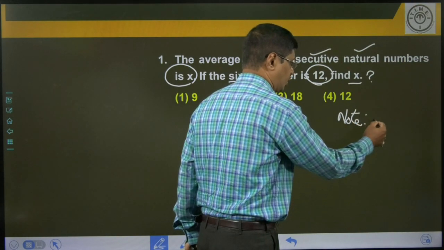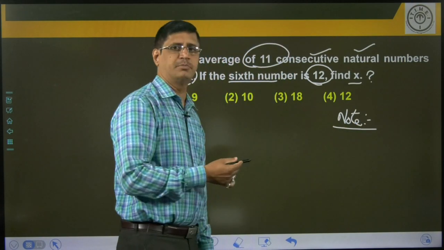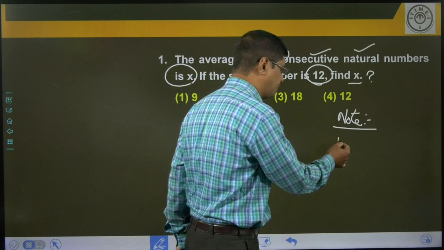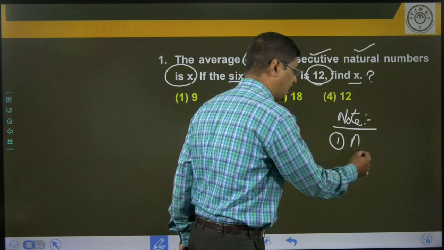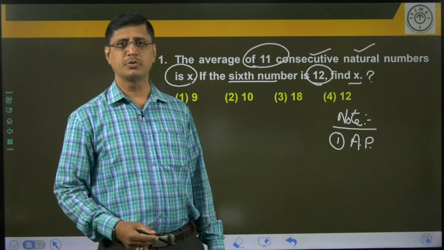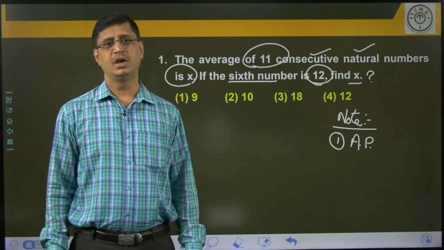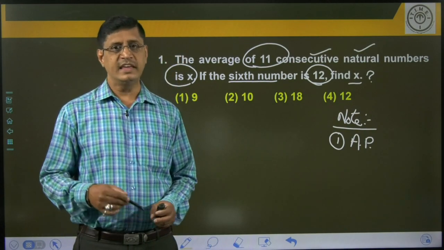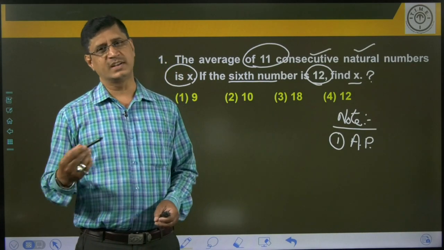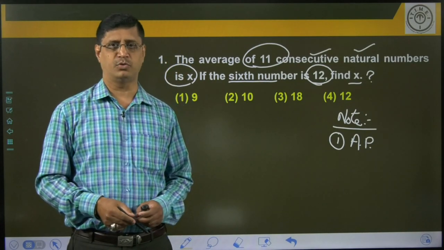Note, consecutive natural numbers means common difference is 1. Common difference is 1 means that series is called an arithmetic progression. What do you mean by arithmetic progression? Arithmetic progression means quantities are said to be in arithmetic progression when they increase or decrease by a common difference to get the next or the previous term respectively.